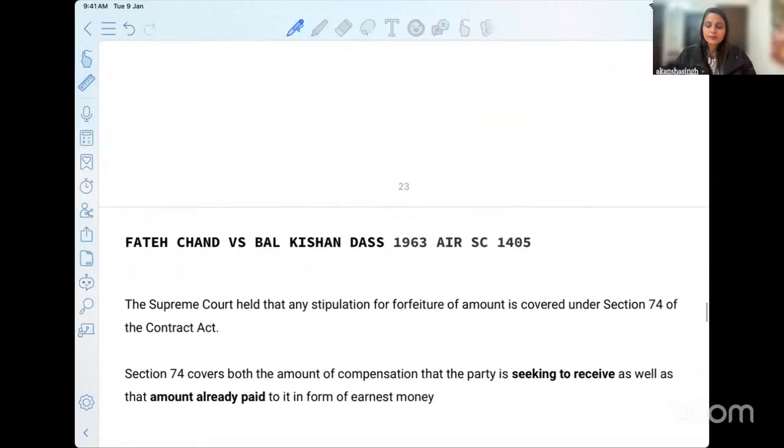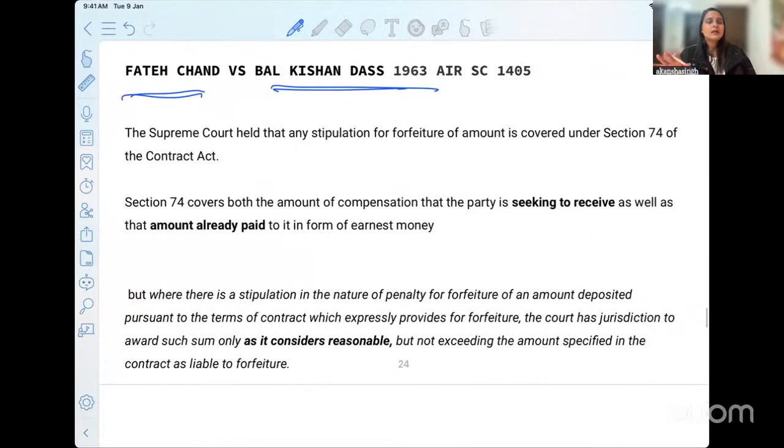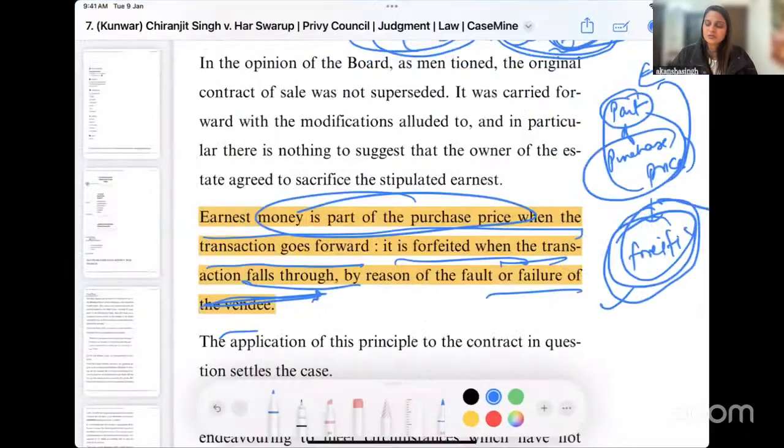Okay. Now we move to the next case law, Fateh Chand versus Balkishan. Again, a property related case wherein the seller had sold the property, the other person has bought the property, and now he has kept the earnest money of 1,000 rupees. So the example that I told you is the fact of this particular case law. Now, when he forfeits the money, the court has said certain things, and this is a very important case which you must mention in your answer. Either you can mention it for penalty if a question not per se is asked for this, or you can mention it for forfeiture of the earnest money, because this is how it is relatable. Okay. Now we go to this particular judgment as well.